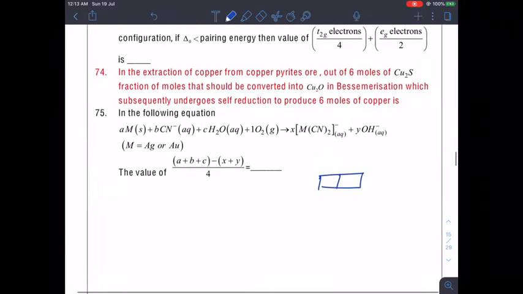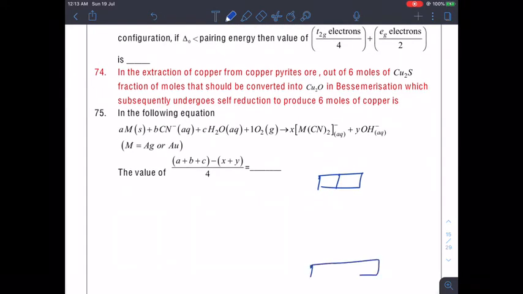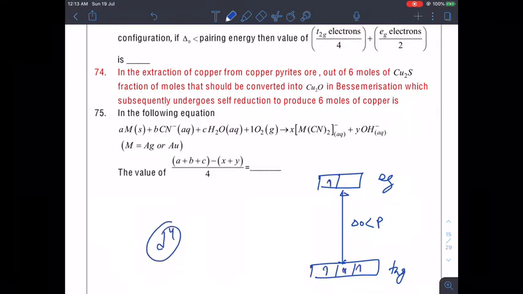So, in octahedral you already know the splitting, that we have T2G and Eg set like this, and delta O, this splitting is quite less. If delta O is far less as compared to pairing, then what will happen? Instead of pairing, it will move up. So, 1, 2, 3, the fourth electron will go up.